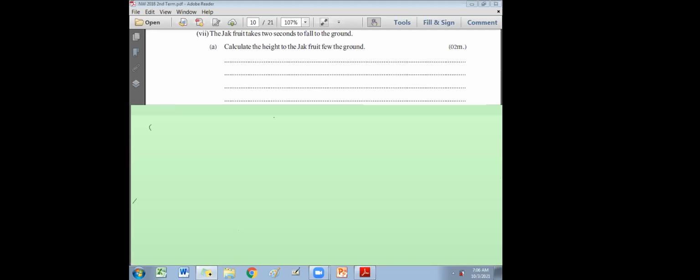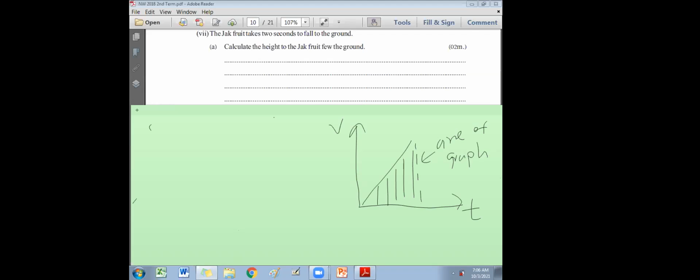Actually, you can find the height from what? Velocity time graph. In any velocity time graph, the area of the graph is equal to the distance traveled. If you calculate the area of this graph, which is the area of the triangle, then you get the total distance. Now, time taken 3 seconds. Problem is velocity. If we know this velocity value, then we can easily find the area of the graph.